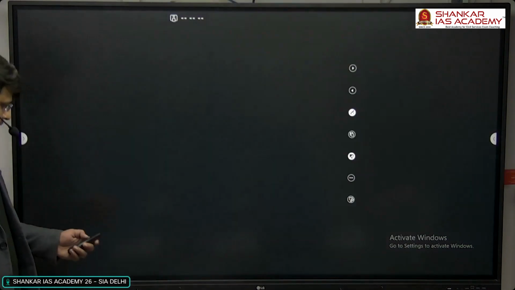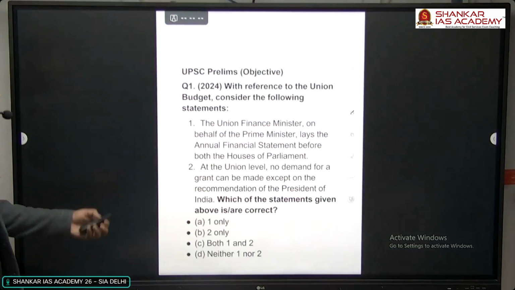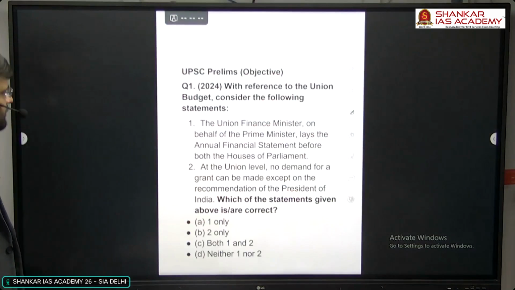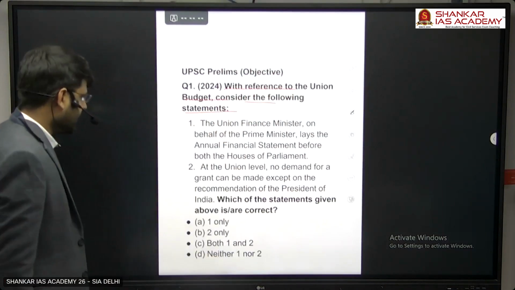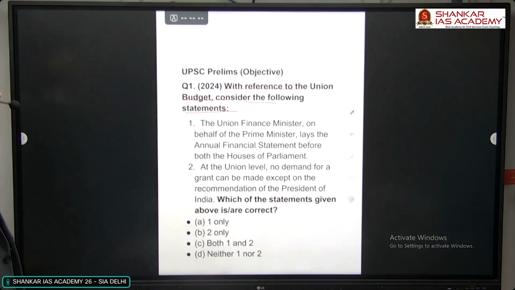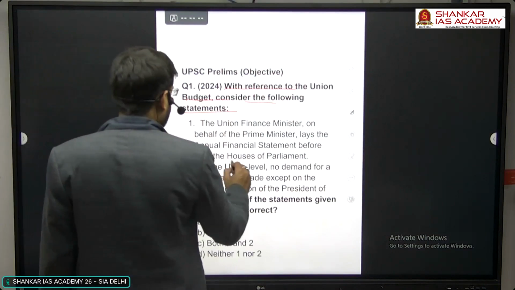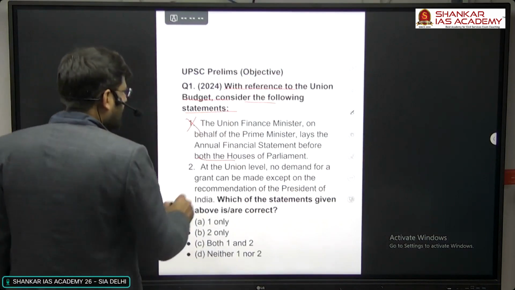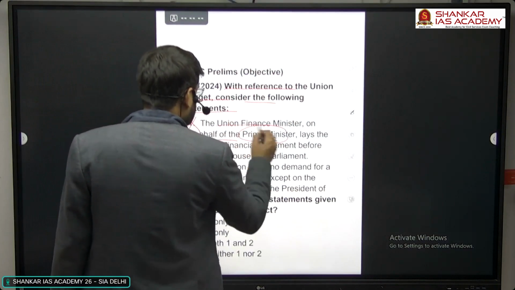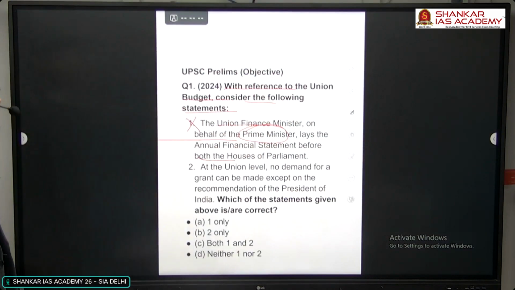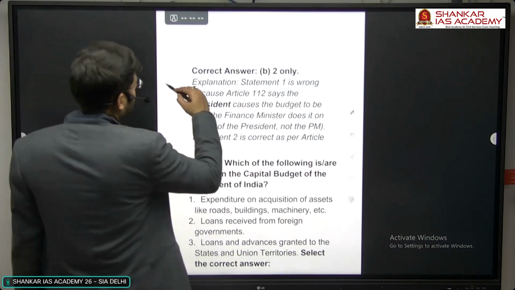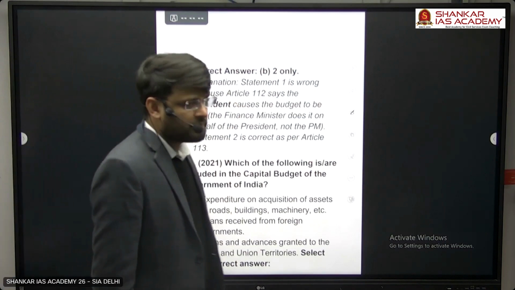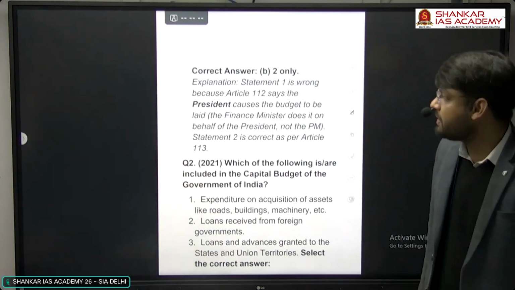Now here we'll also discuss some questions about the budget, right? Some PYQs. With reference to the Union Budget, consider the following statements. The Prime Minister lays the Annual Financial Statement before both Houses; this statement would definitely be wrong, as it is the Union Finance Minister on behalf of the Prime Minister. At the Union level, no demand for grant can be made except on the recommendation of the President of India. Which statement is correct? Obviously the second is the only correct one, because it's not the PM, it's the President, right? So the first statement was wrong.